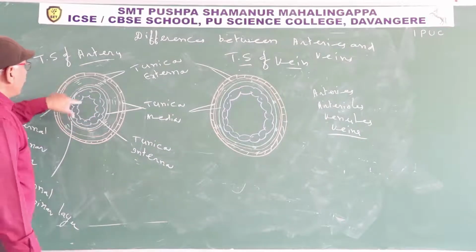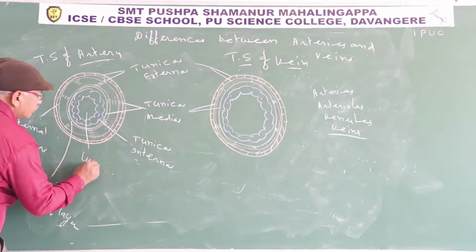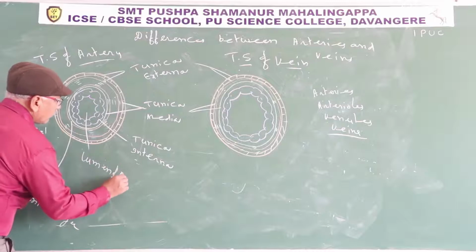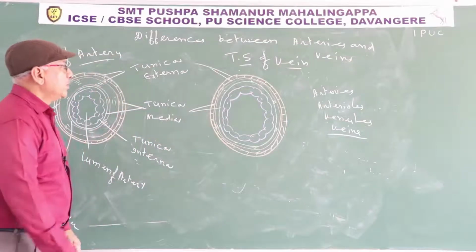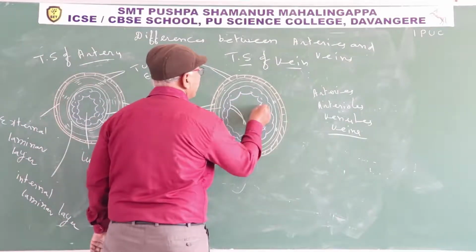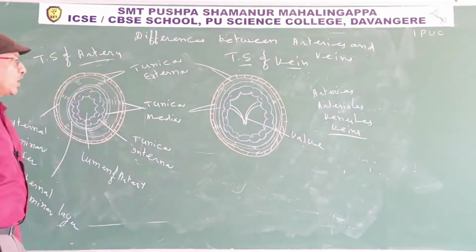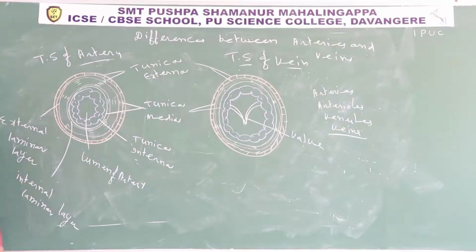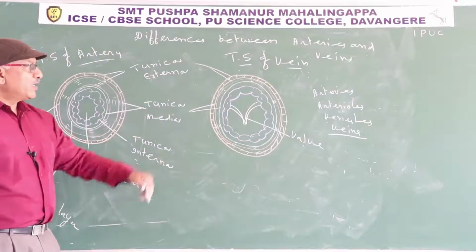Next difference is that the lumen of artery is narrow. Lumen means cavity. The lumen of artery is narrow, and the lumen of vein is wide. From the tunica interna, valves are formed. So veins are valvular, arteries are non-valvular. Only the main arteries, the pulmonary arch and left systemic arch, contain valves, and other arteries are non-valvular. Each and every vein is valvular.